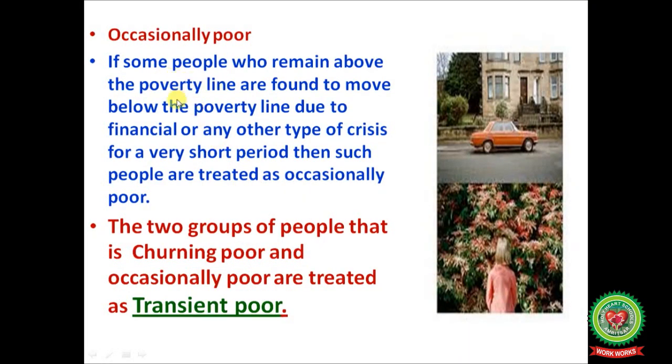If some people who remain above the poverty line are found to move below the poverty line due to financial or any other type of crisis for a very short period, then such people are treated as occasionally poor. The two groups of people, that is churning poor and occasionally poor, are treated as transient poor or temporarily poor.